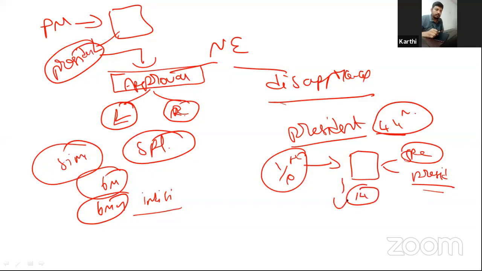Within 14 days of receipt of notice, a special session of the Lok Sabha has to be held, where they approve the disapproval of national emergency. It requires simple majority.